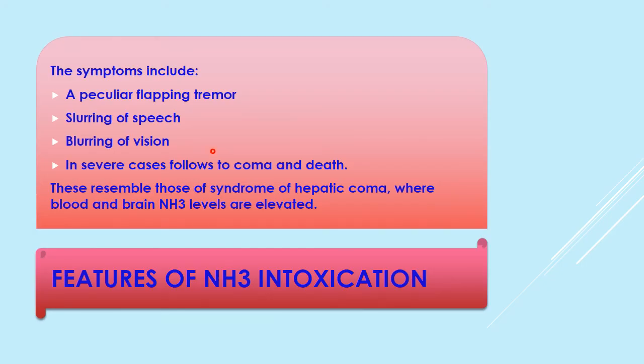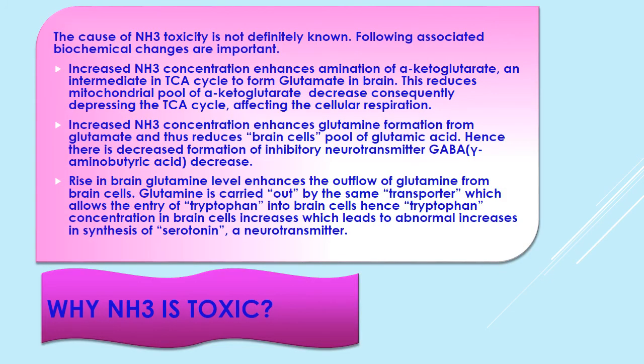Now the features of ammonia intoxication. What are the features? It is the particular flapping tremor. Tremors are there. Slurring of speech, the language is slurred, and blurring of vision, the vision becomes blurred, and severe cases progress to coma and death. This resembles those syndromes of hepatic coma where blood and brain ammonia levels are elevated. Now, why is ammonia toxic? Why is this ammonia toxic to us?